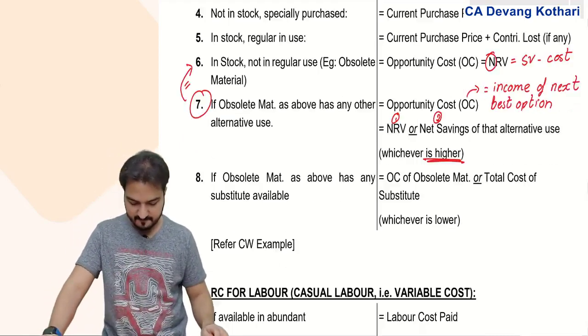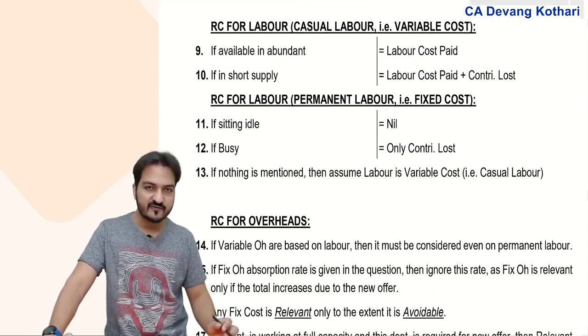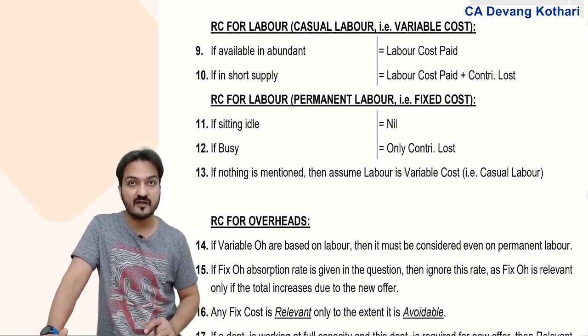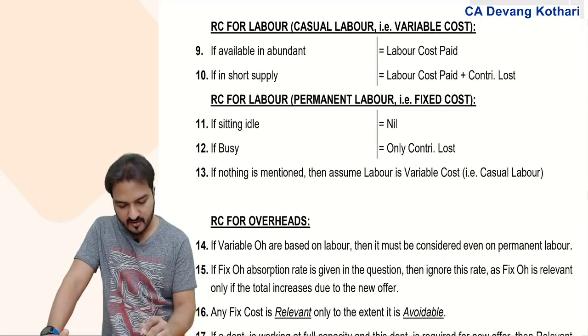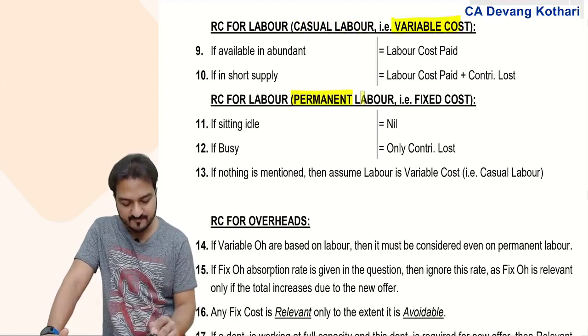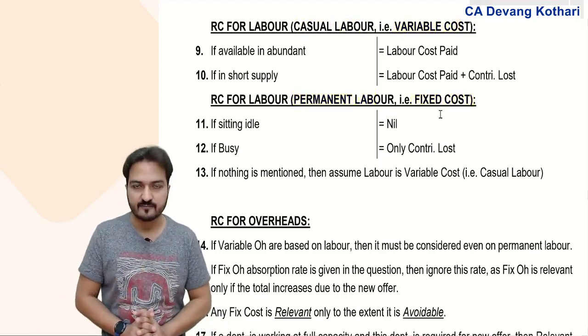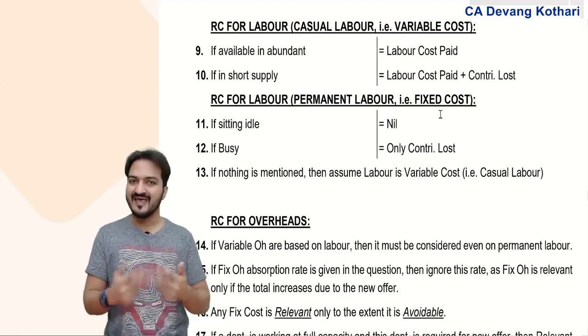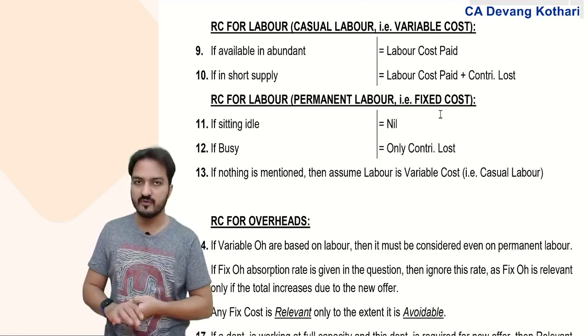Going further, in case of labor, for all questions of relevant costing, you need to classify labor in two categories. Either the labor can be casual labor, which is considered a variable cost, or the labor is permanent labor, which is considered fixed cost. In the entire costing subject, by default, direct material and direct labor are assumed to be variable cost.